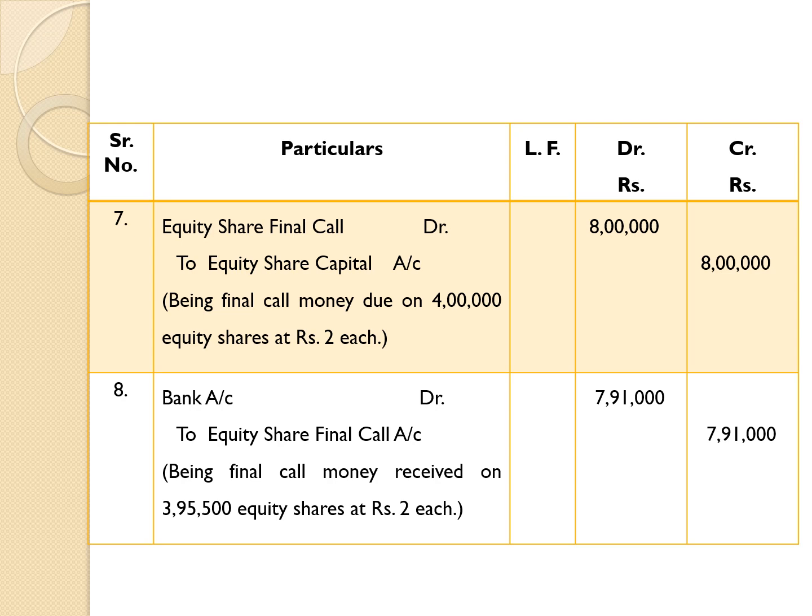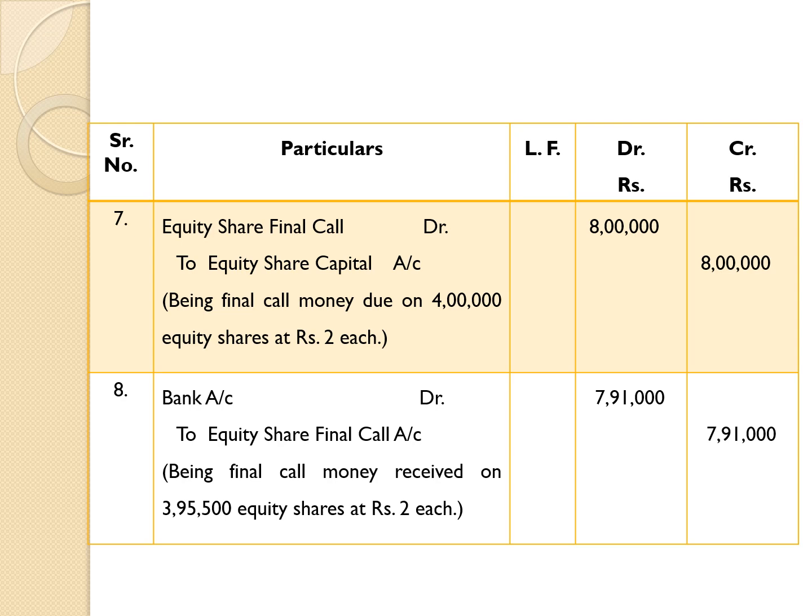So, amount total of these three came 4,500. Therefore, amount not received on 4,500 equity shares at rupees 2 each. It means 4,500 into rupees 2 is equal to rupees 9,000.